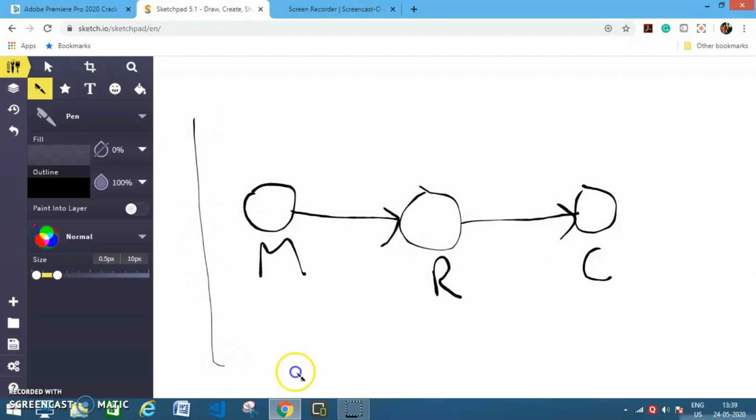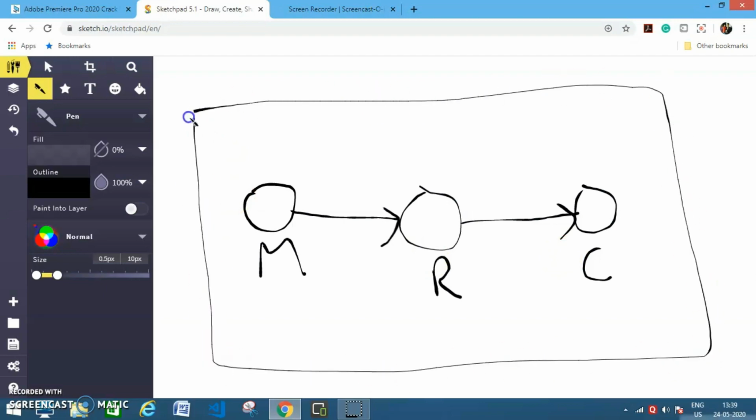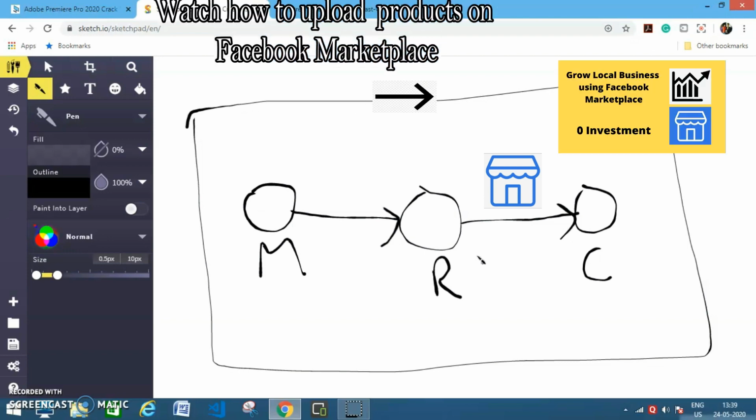So this whole thing is called the reselling business model. Now, how will a reseller reach the customers? The answer is, the reseller can reach the customers via Facebook Marketplace. So Facebook Marketplace will be the channel for the reseller to reach the customers. The reseller can upload his product on Marketplace for selling.